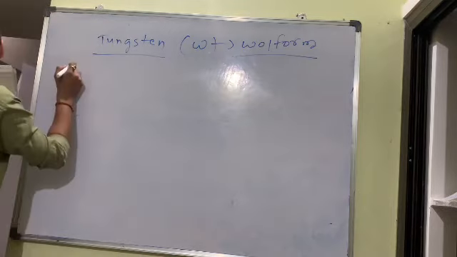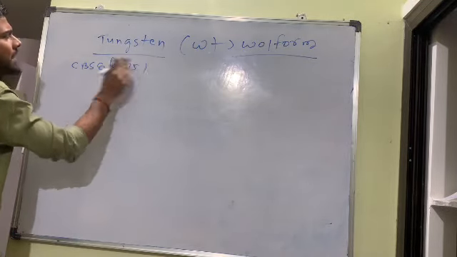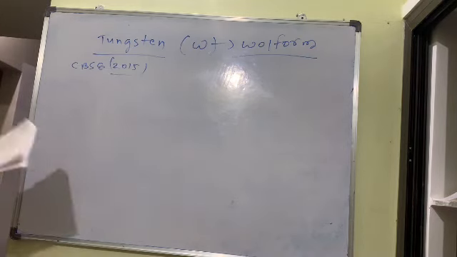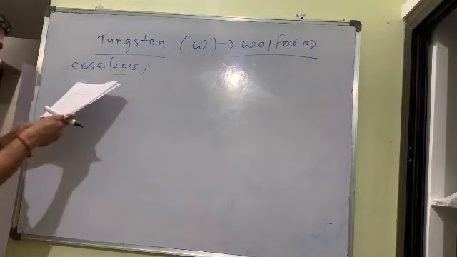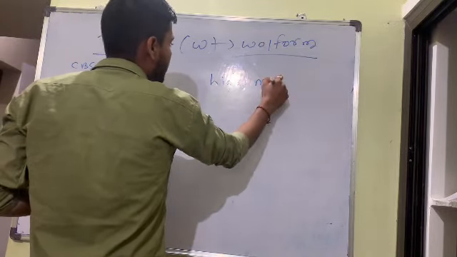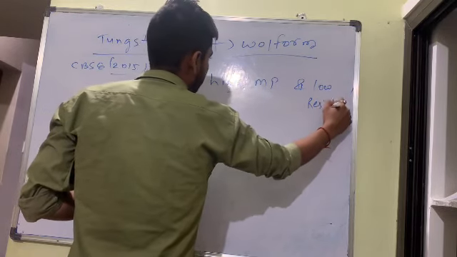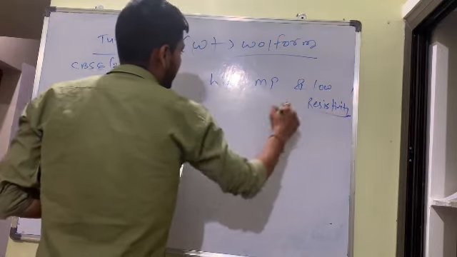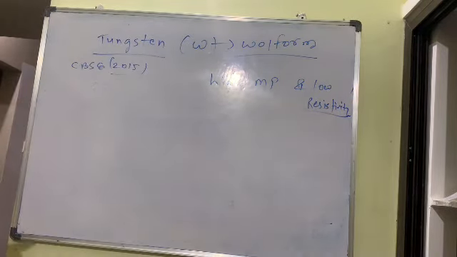This question was in CBSE 2015. It's a most repeated, expected question. Simple answer: we write high melting point and low resistivity. Because of that, we use tungsten as a filament in an electric lamp.